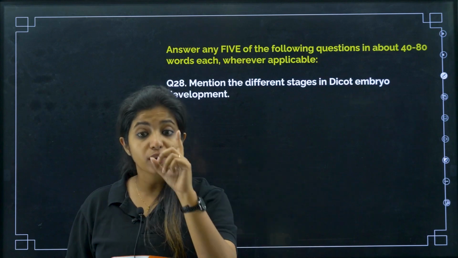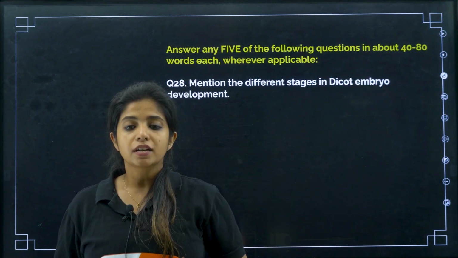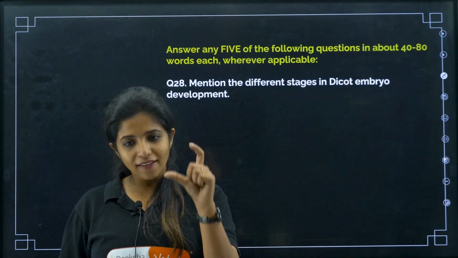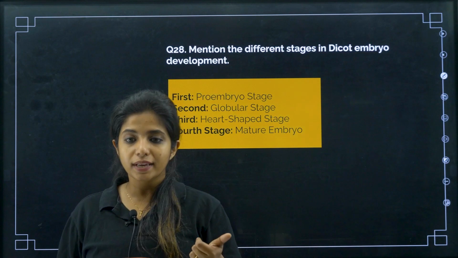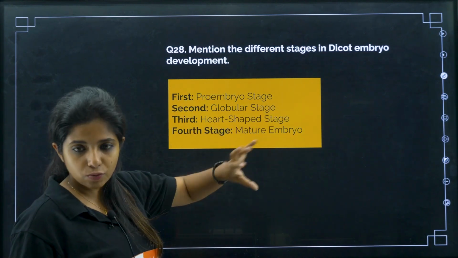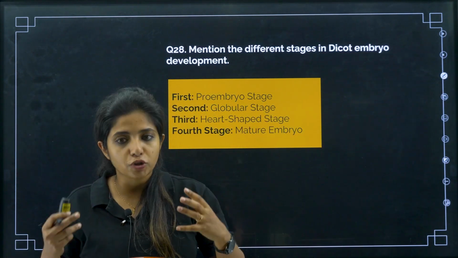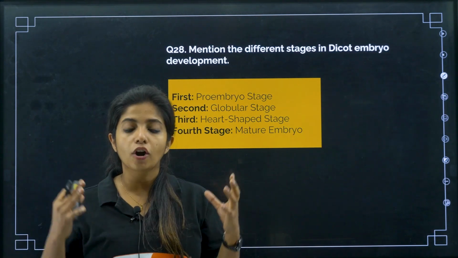So, in the picture also I mentioned to you, this picture is very important, the most important diagrams. Okay. So, listen to me carefully. Dicot embryo, monocot embryo, everywhere, you have the embryo first known as pro-embryo. The pro-embryo goes to the globular stage, which is like a circular stage, and then there's a heart-shaped stage, and then there is a mature embryo. So these are the different stages of development in a dicot embryo.